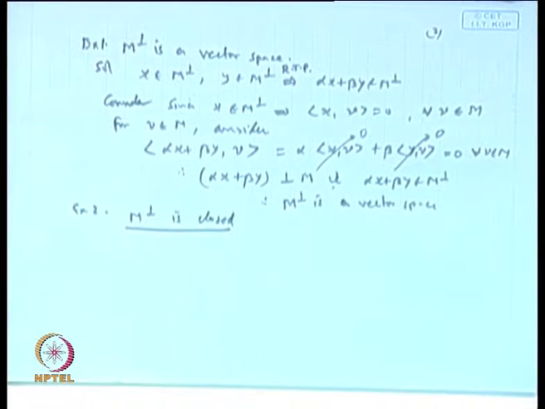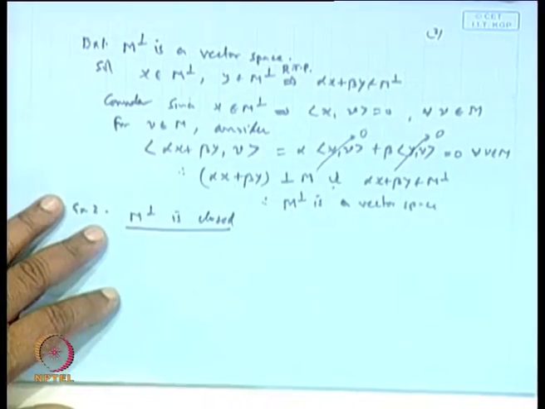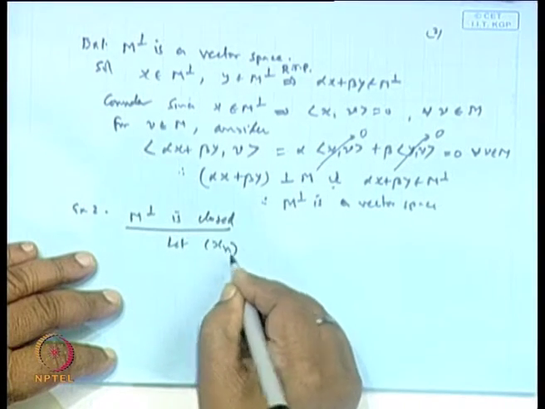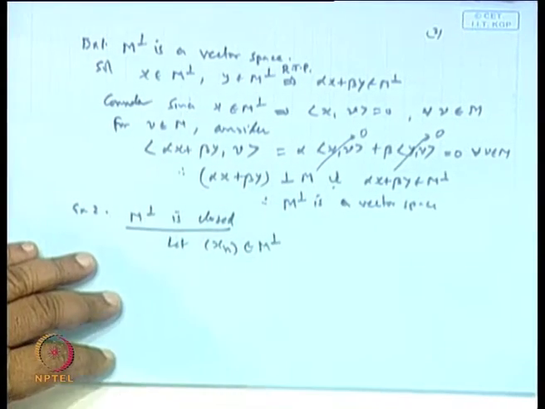It is a closed subspace of H, whatever space M belongs to. Why is it closed? It means all the limit points of a sequence in M perpendicular must be points of M perpendicular. So, if we take any sequence x n in M perpendicular, the limit point has to be in M perpendicular if it is closed. So, let x n be a sequence of points belonging to M perpendicular.